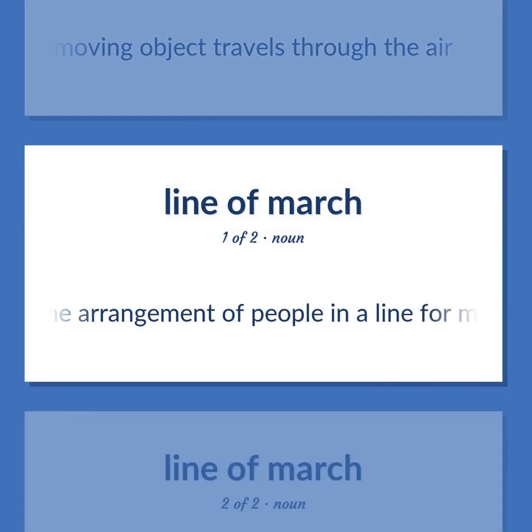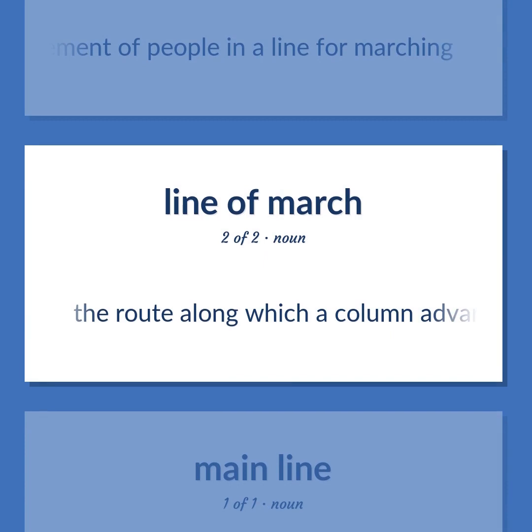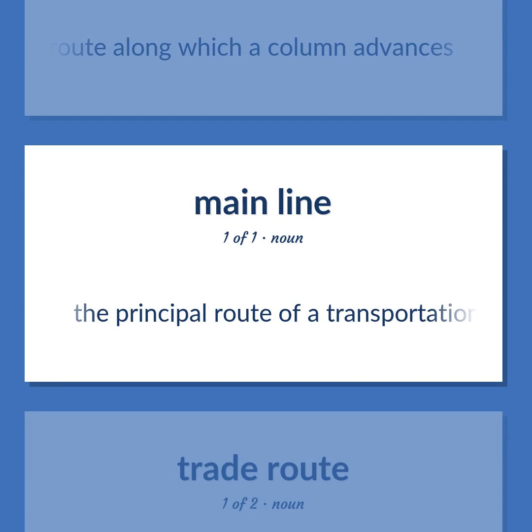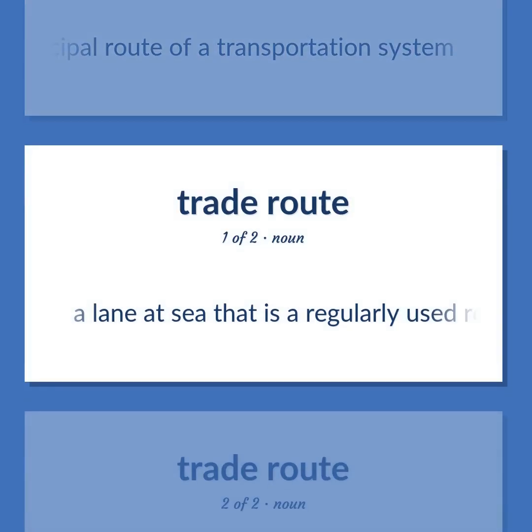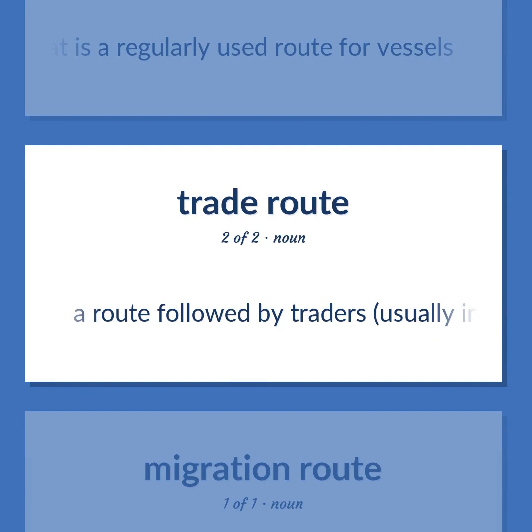The arrangement of people in a line for marching. The route along which a column advances. The principal route of a transportation system. A lane at sea that is a regularly used route for vessels. A route followed by traders, usually in caravans.